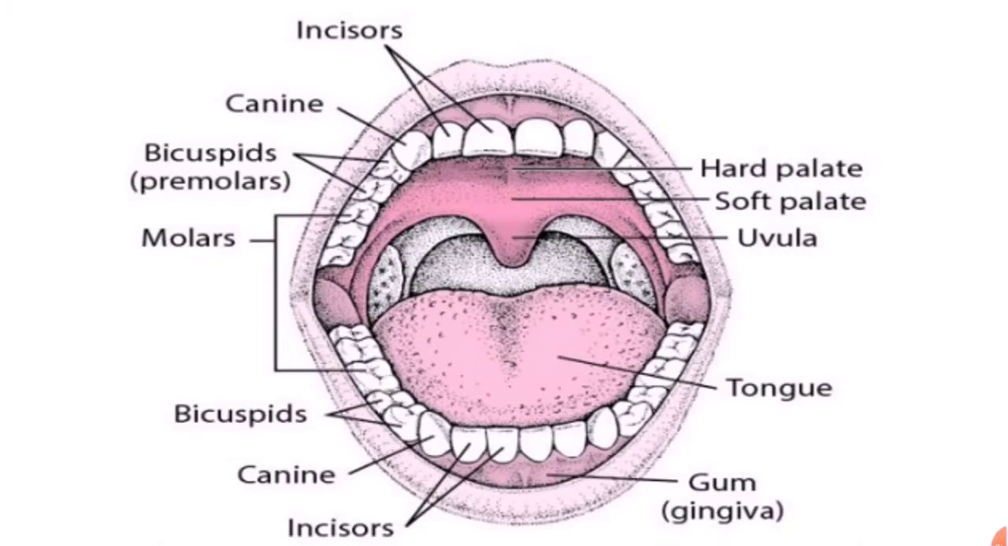The tongue is a fleshy muscular organ that is free at its front and attached at the back to the floor of the buccal cavity. It can move in all directions.